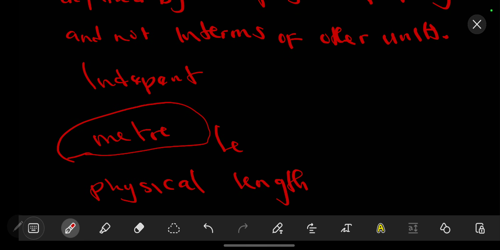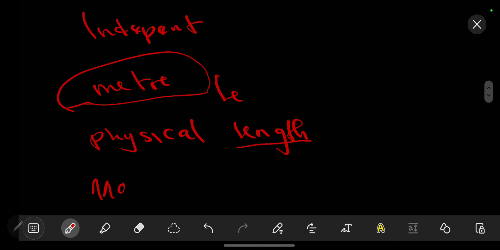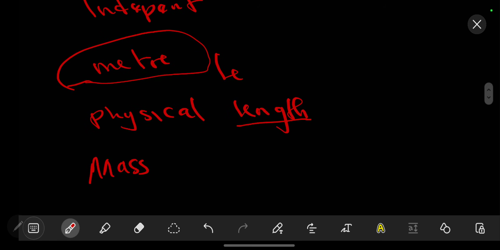When you have to talk about the length, it is something that you can just measure direct without considering other factors. Like, let's say, for example, if you have to measure the mass, you just have to use a beam balance. From there you will get your mass, and also other things such as the time is just something direct. You just have a watch, you press. So it is independent of these other things. We will understand more as we look at our derived quantities.